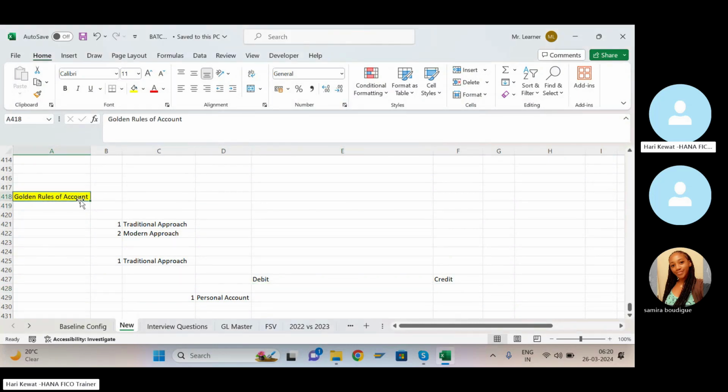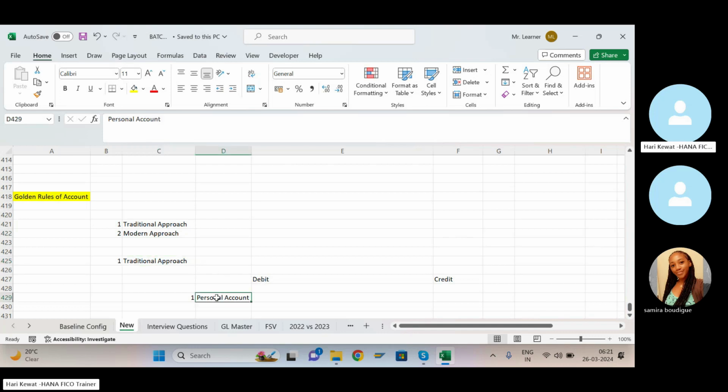So today we are going to understand the golden rules of account. It is very important to pass the journal entry in SAP. Until and unless you know the golden rules of account, it becomes very difficult for us to post any journal entry. So there are two approaches of passing the journal entry. One is known as the traditional approach, another is known as the modern approach. So in the traditional approach,